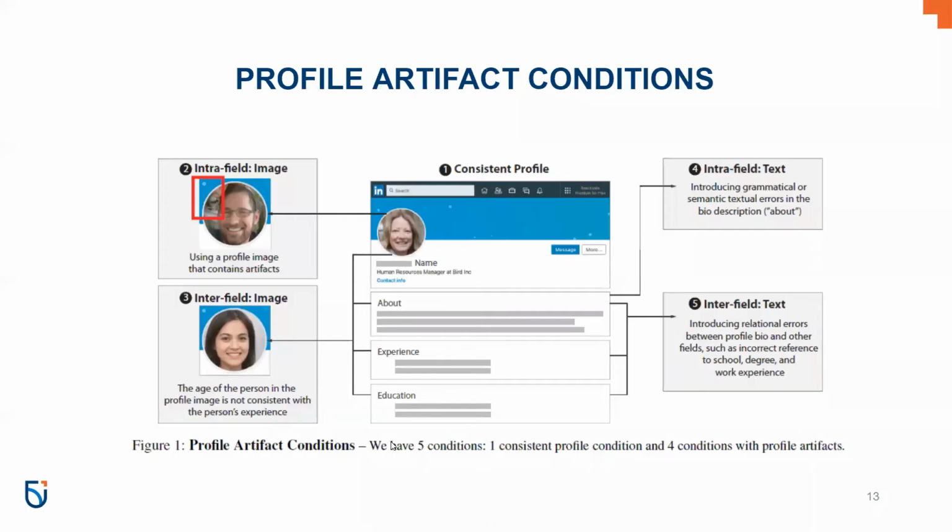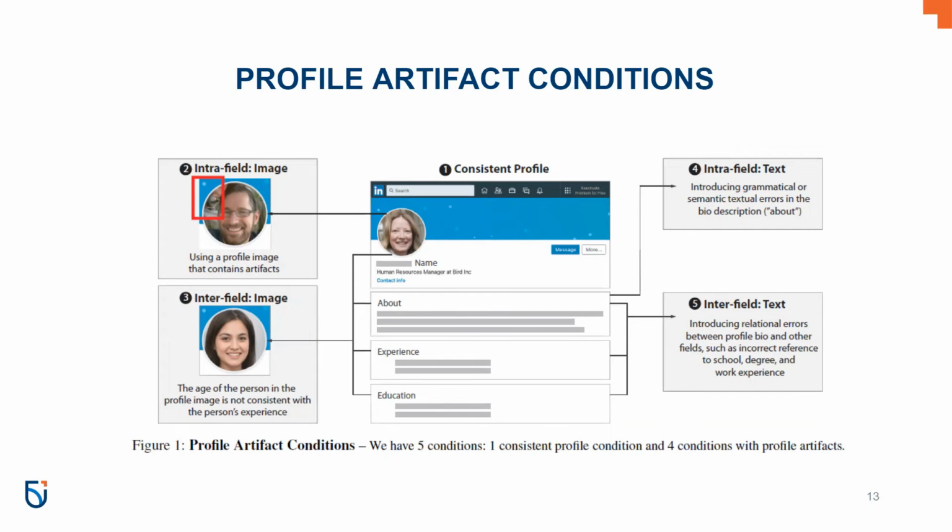For this, the author has provided 5 profile artifact conditions, which you can see in this image, where one among these is the consistent profile condition and the remaining 4 conditions are intra-field, where they look for image artifacts, intra-field where they have text artifacts, and inter-field where they have image artifacts and text artifacts. Here the author has conducted research by constructing the social profiles using the StyleGAN model. This is one of the popular fake profile generative models. The fundamental building components that are utilized to create profiles are what you are seeing.